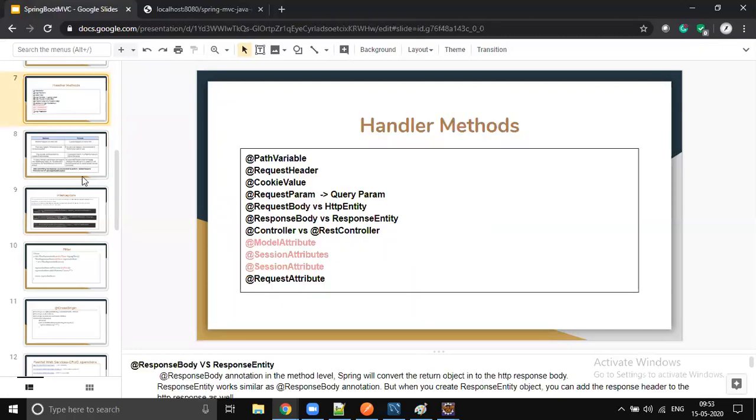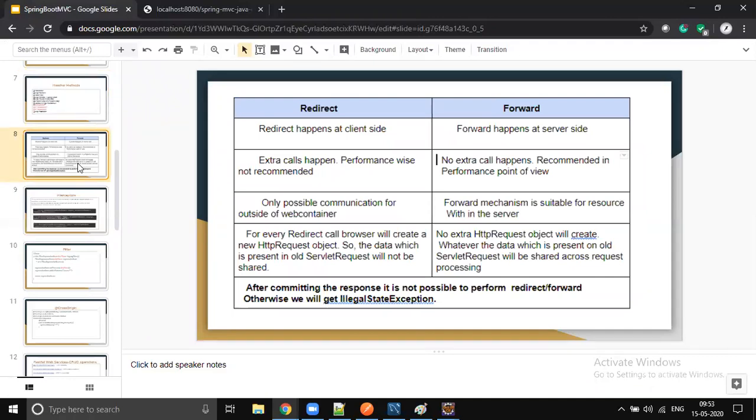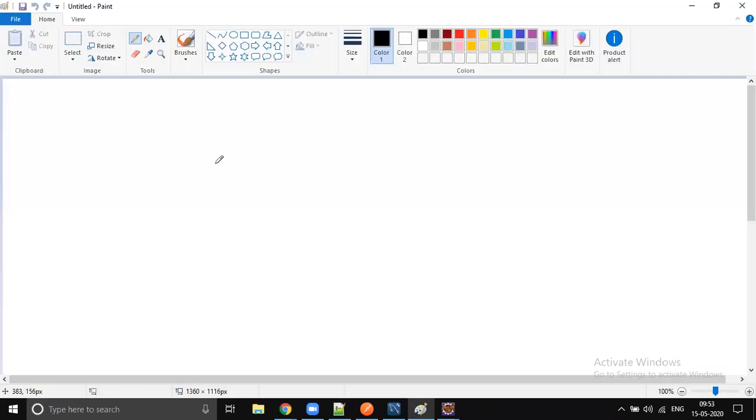Any other questions? Okay, so we can quickly close this redirect and forward, then we can complete this, because we are not going to use redirect or forward. I will cover some scenario.